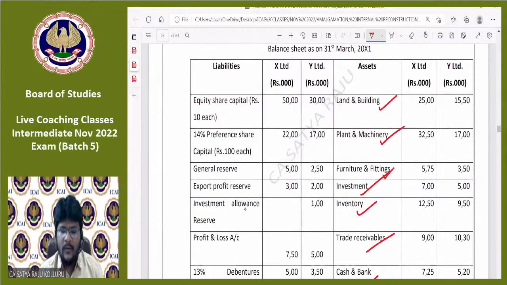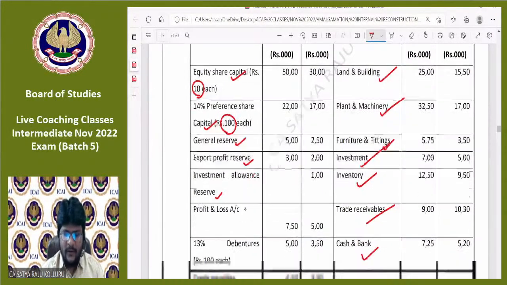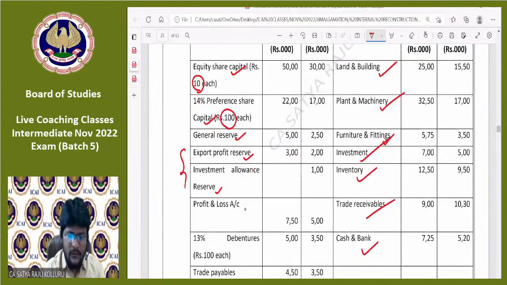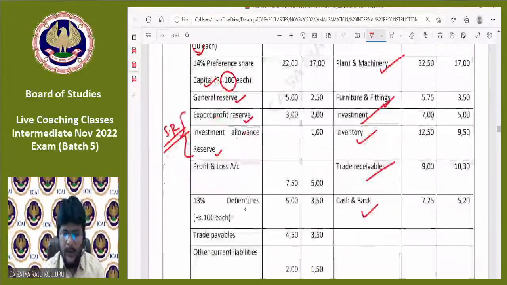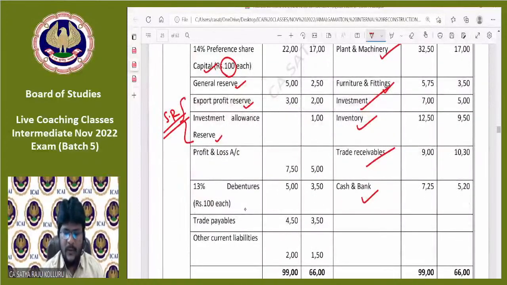Coming to the liability side. Equity share capital, face value is 10 rupees each. 14% preference share capital, face value is 100 rupees each. General reserve, export profit reserve, investment allowance reserve. I think these two are statutory reserves. Profit and loss account, 13% debentures, trade payables, other current liabilities. These are the liabilities.